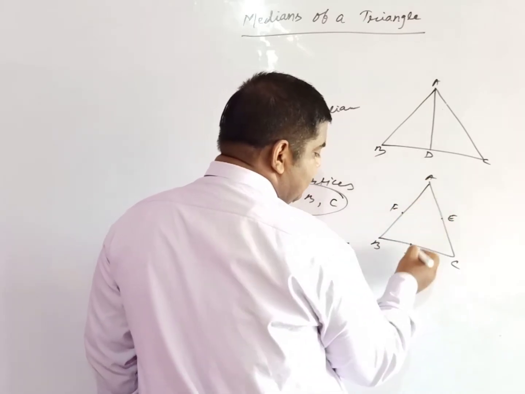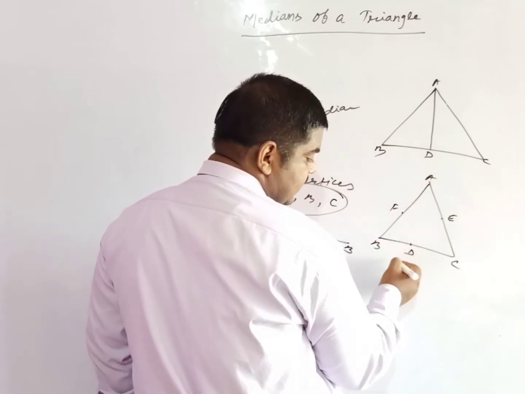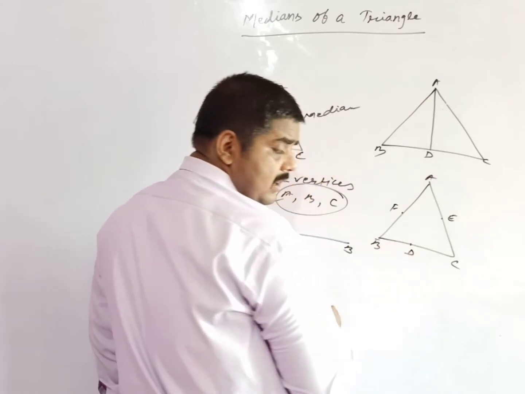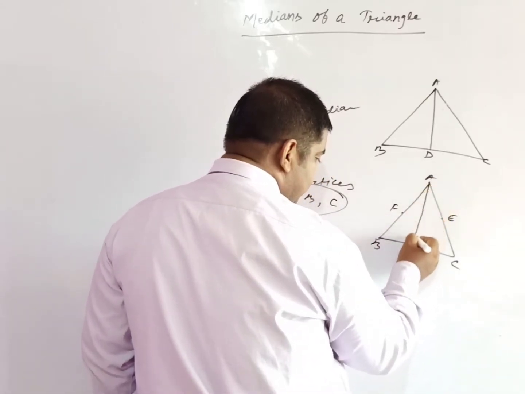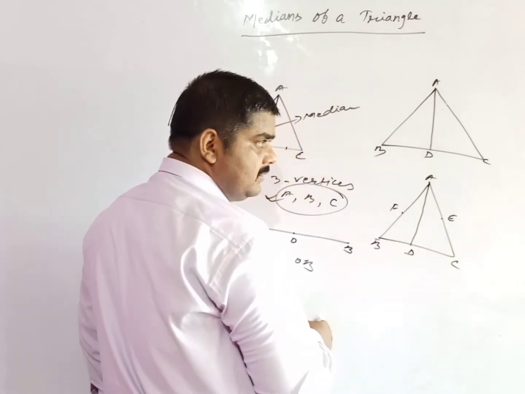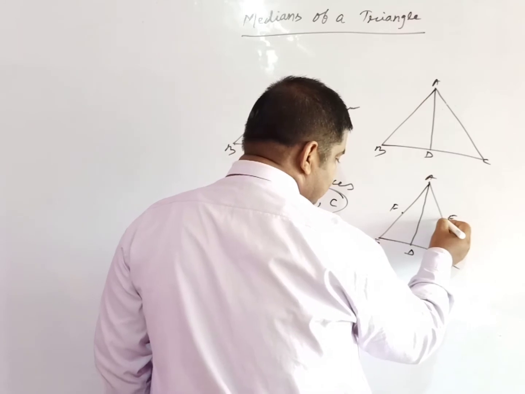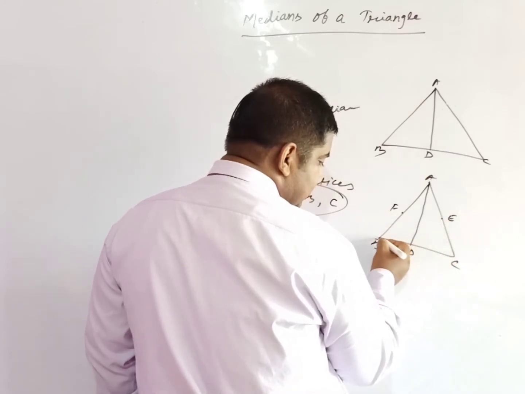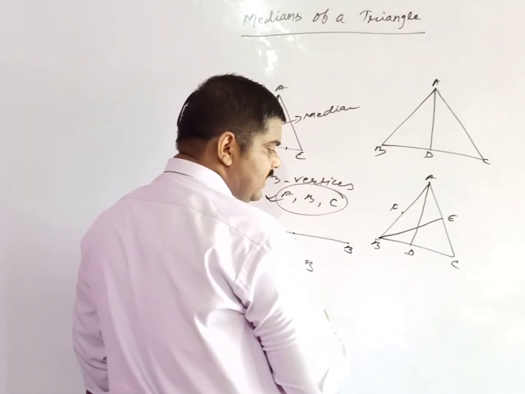If you join A, the vertex opposite BC, to D, then it is known as a median. If you join E to the opposite vertex B, then this is also a median.